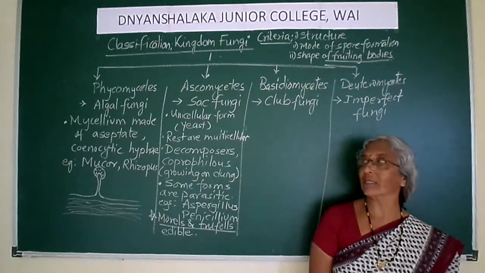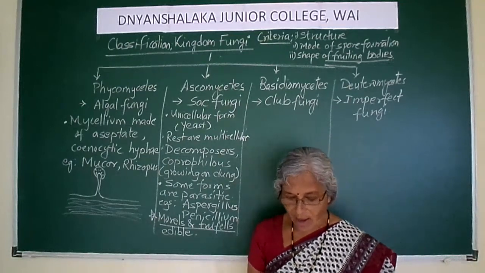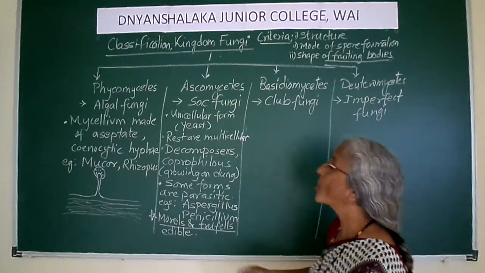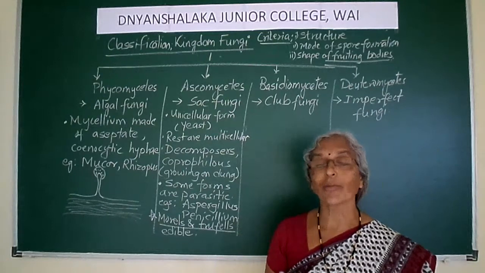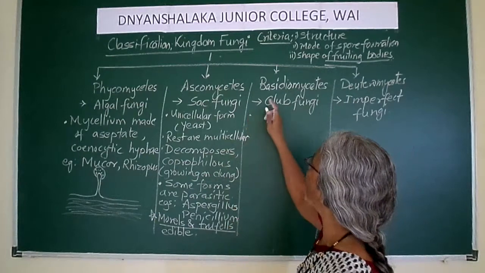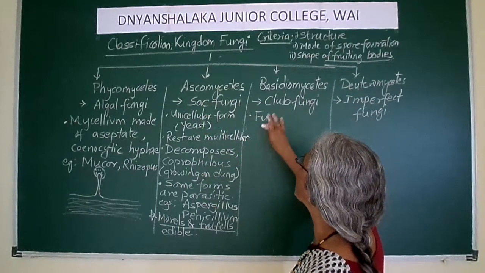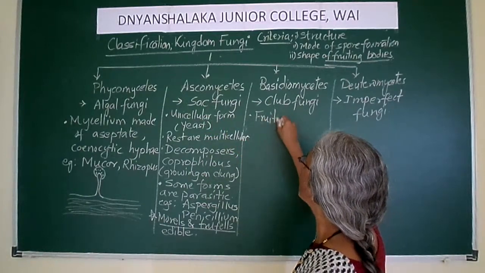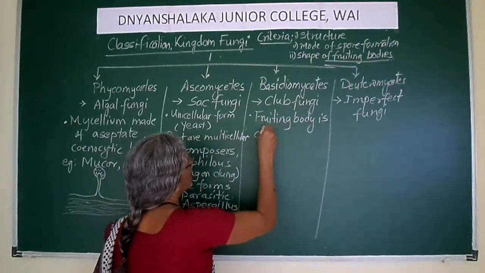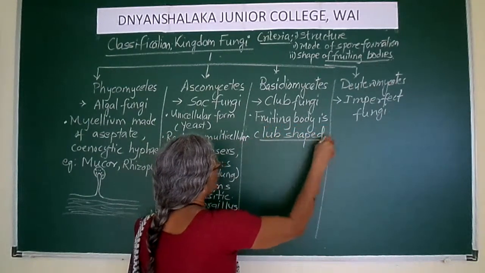The next class is the basidiomycetes, which we commonly call the club fungi. Why have we called them the club fungi? Because the fruiting body is in the shape of a club. Here, in ascomycetes, the fruiting body is in the shape of a sac. So in this fungi, the fruiting body is club shaped.